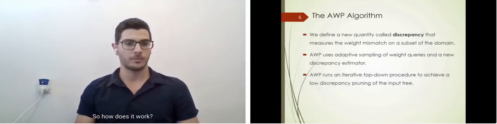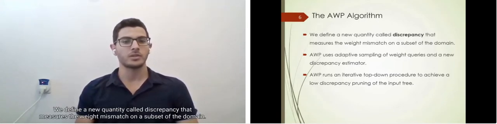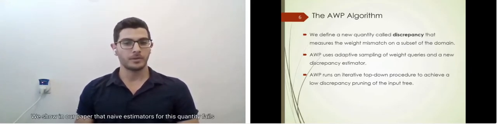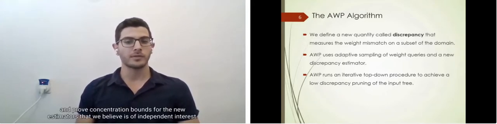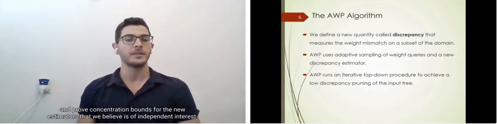So how does it work? We define a new quantity called discrepancy that measures the weight mismatch on a subset of the domain. AWP uses adaptive sampling of weight queries and a new discrepancy estimator. We show in our paper that naive estimators for this quantity fail and prove concentration bounds for the new estimators, which we believe is of independent interest.